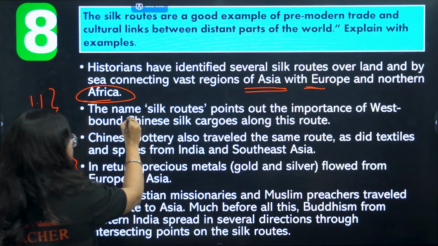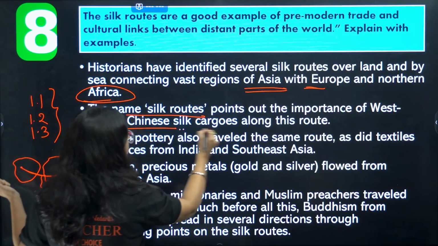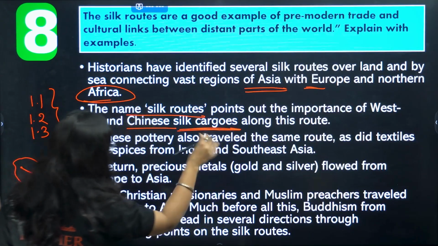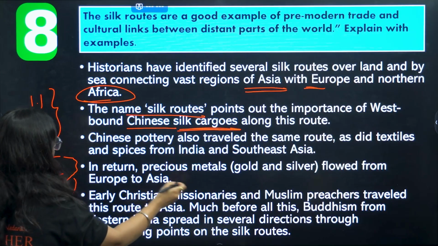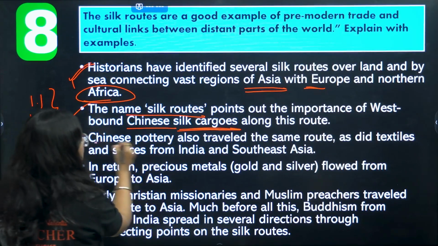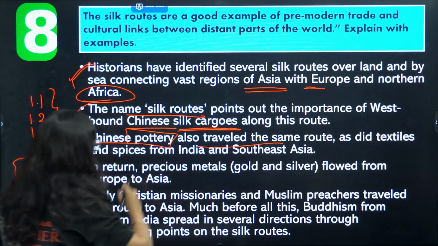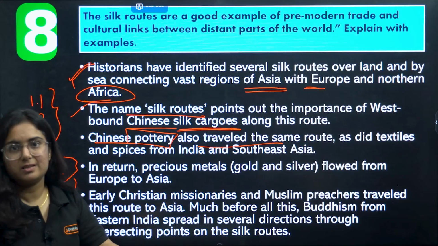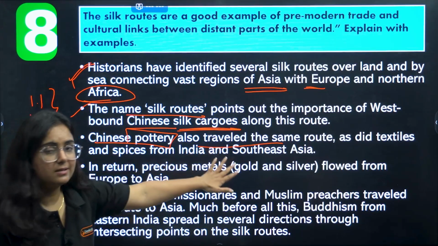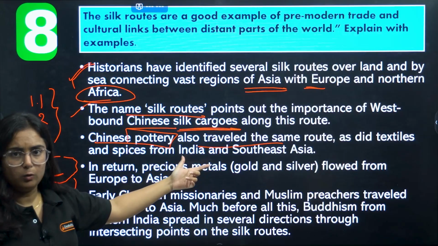It is referred to as the Silk Route because silk cargoes from China were taken along this route to Europe. Not only that, later Chinese pottery was traded, and via the same route certain textiles and spices were taken from India and Southeast Asia and reached Europe.